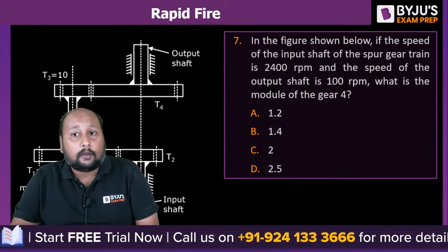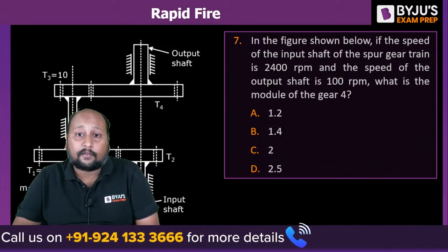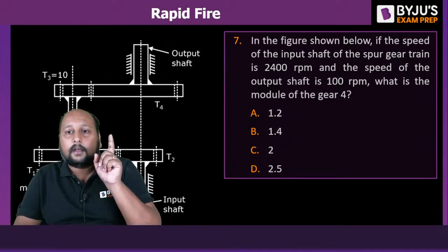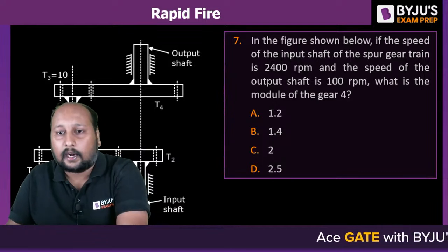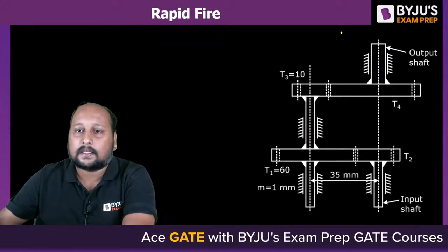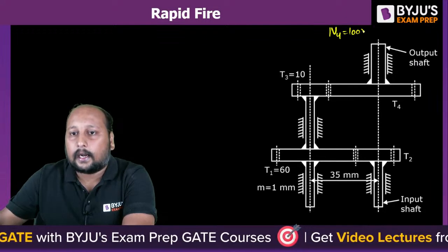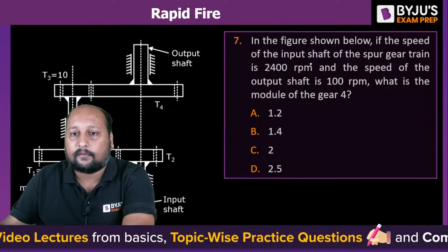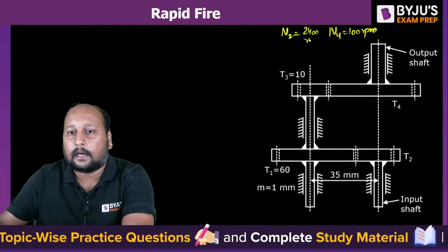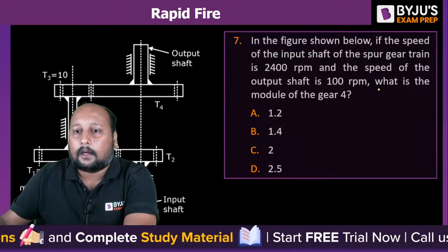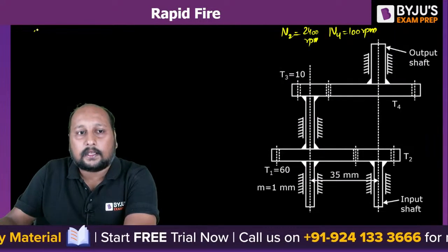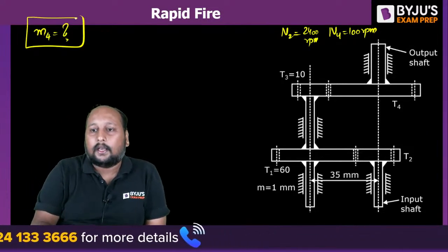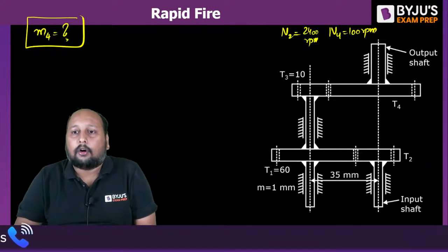In the figure shown below, if the speed of the input shaft is 2400, I'll be showing the diagram. And the output shaft is 100. So we are having this as the output shaft. This is N4 is equal to 100 RPM and N2 is equal to 2400 RPM. They are asking, what is the module of gear number 4? Quickly try this question and tell me what is the answer.